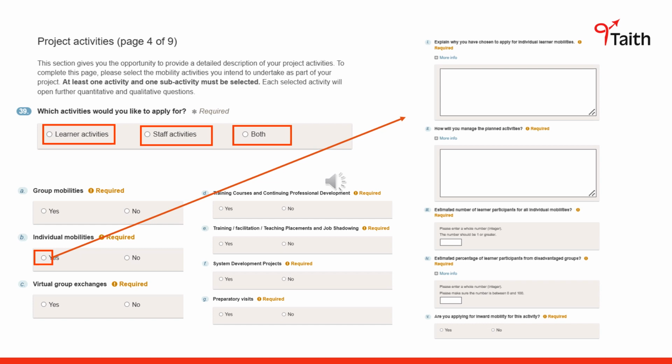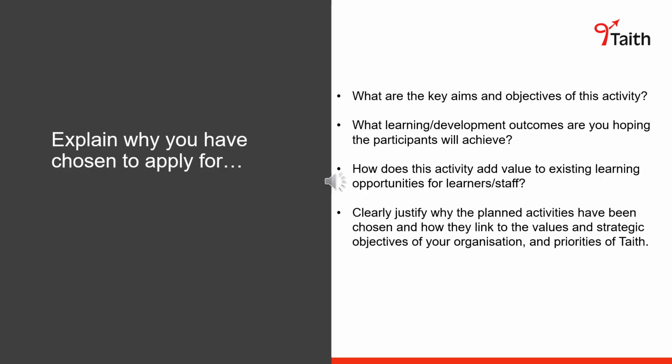For each selected activity, the following 2 questions must be addressed. Explain why you have chosen to apply for the particular type of mobility, for example, individual mobilities or group mobilities. Explain the key aims and objectives of the activity. The activity should be clearly set out, well defined, and should meet the needs of the applying organisation.